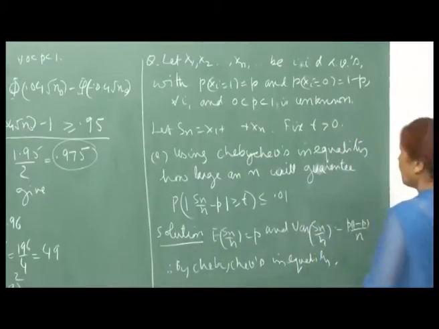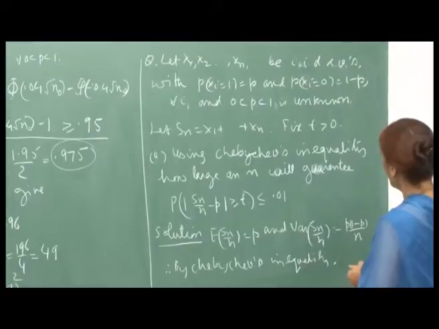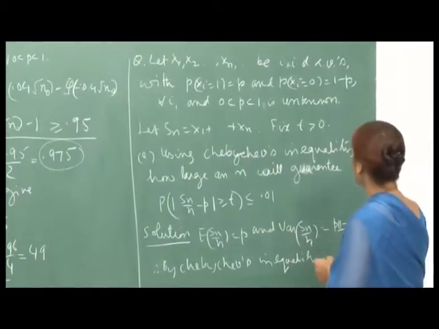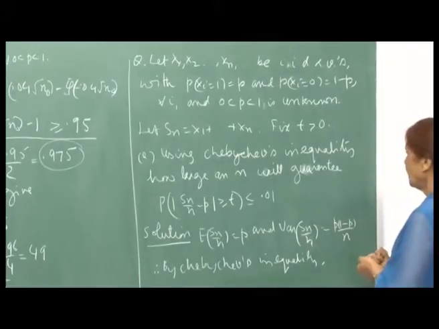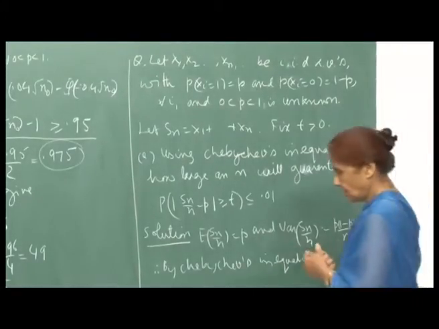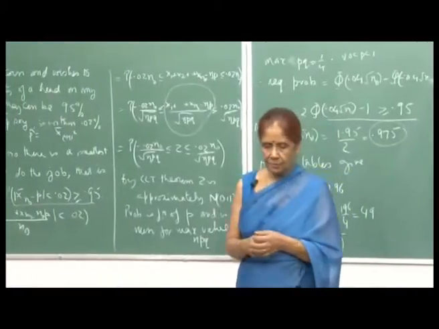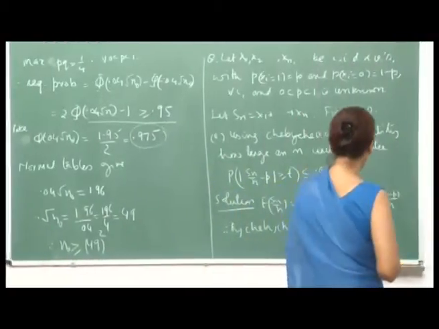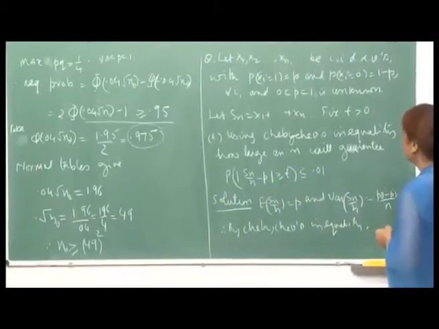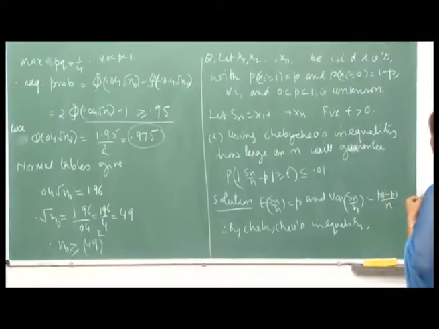So, now let us see. Let us define S n as X1 plus X2 plus ... plus Xn, and let us fix t. So, in this example I am trying to show you the accuracy of the central limit theorem, and obviously we expect a better answer from the central limit theorem than if I just use Chebyshev's inequality. So, this is the whole idea of doing this exercise.